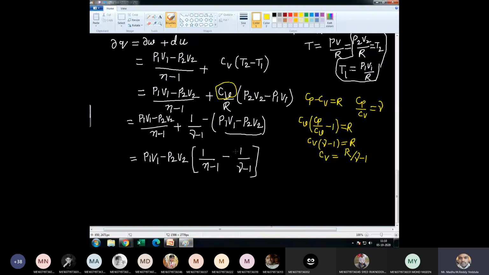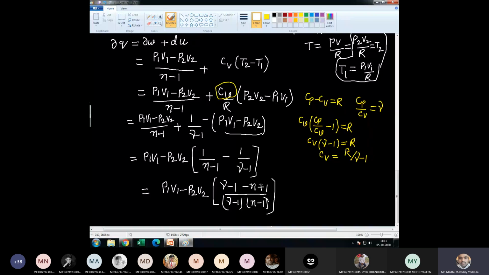Anything is wrong here? Please tell me. No, sir. Correct, sir. So therefore, that is equal to (P1 V1 minus P2 V2). LCM is gamma minus 1 into n minus 1. Gamma minus 1 minus n plus 1 divided by gamma minus 1 into n minus 1.